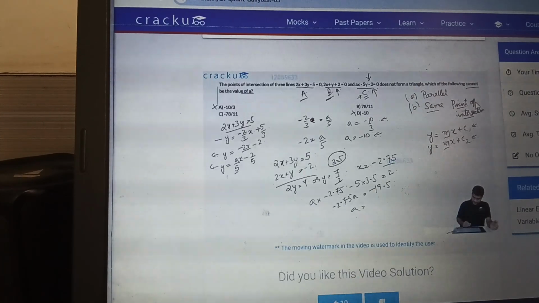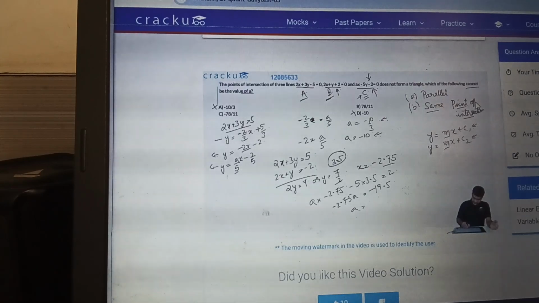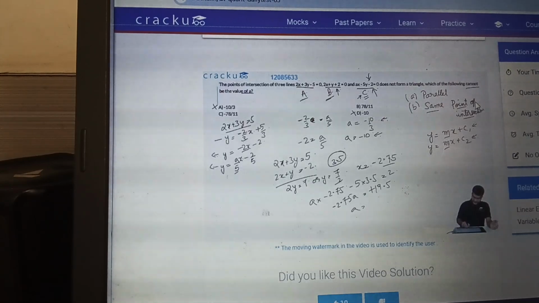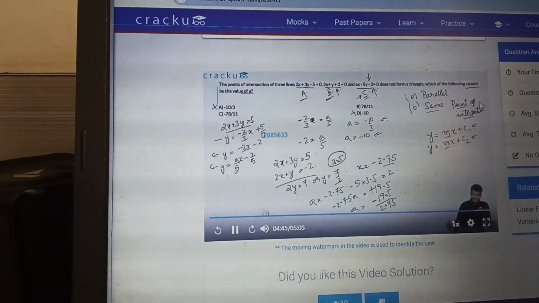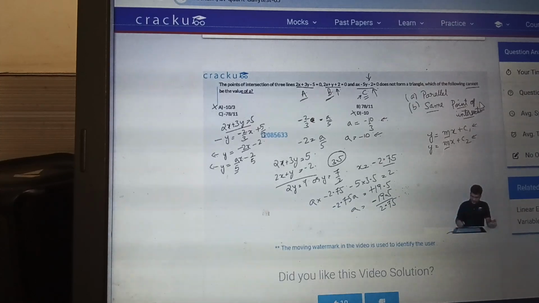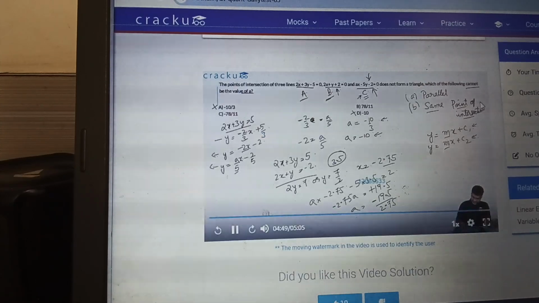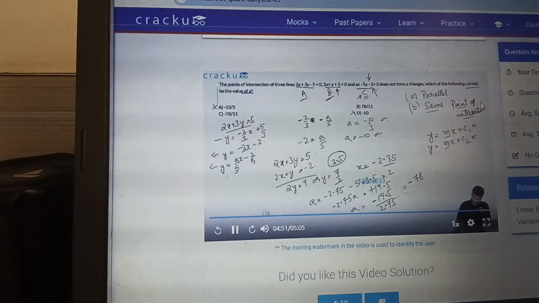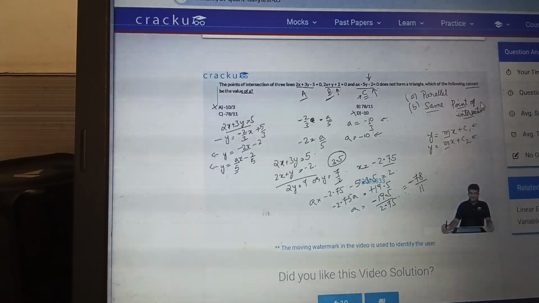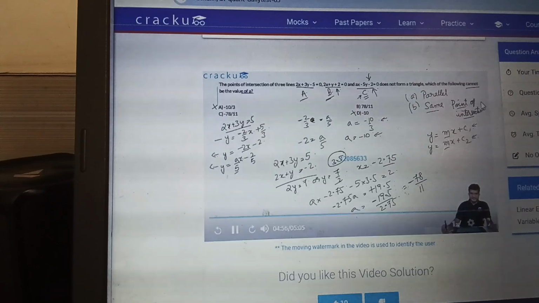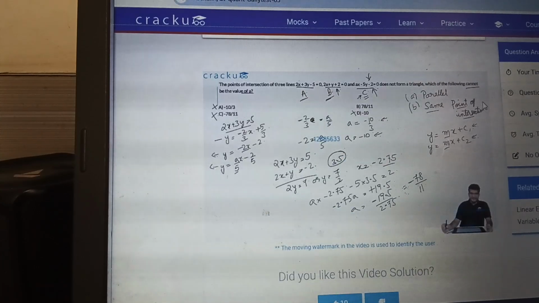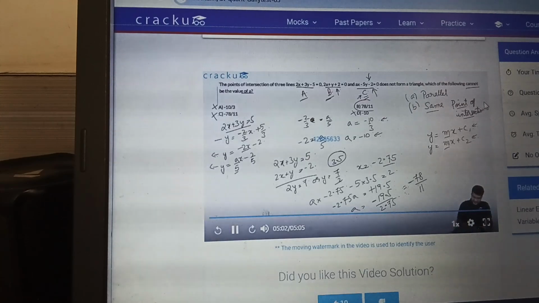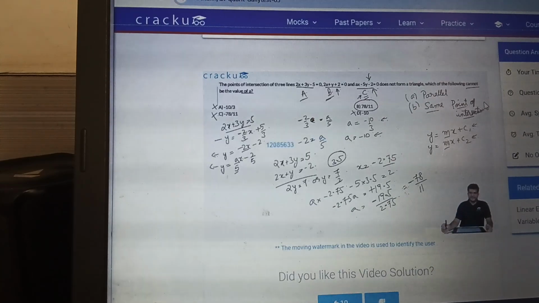The value of a is equal to minus 19.5 divided by 2.75. If you multiply the numerator and denominator with 4 just to avoid the decimals, this will equal minus 78 by 11. So even when a is equal to minus 78 by 11, the three lines will not form a triangle. So it cannot even be option C. So the only answer possible is that of option B, which is 78 by 11.